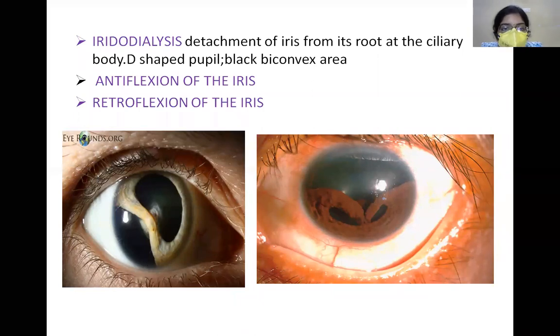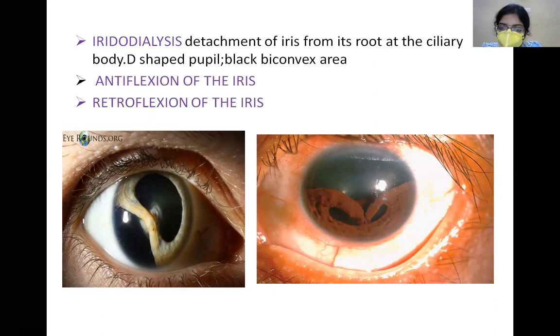Now, what is anteflexion of the iris? Sometimes there is some extensive iridodialysis like this. When there is extensive iridodialysis, what happens is, you can see this part of the iris was actually attached here. Now this attached part of the iris has fallen down, and this small triangle which you're seeing is nothing but the posterior surface of the iris.